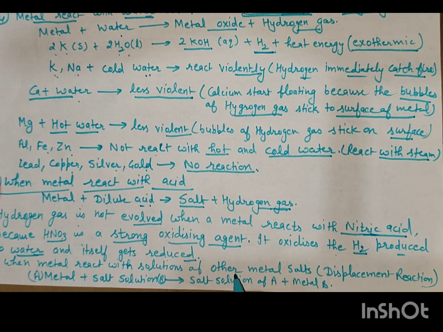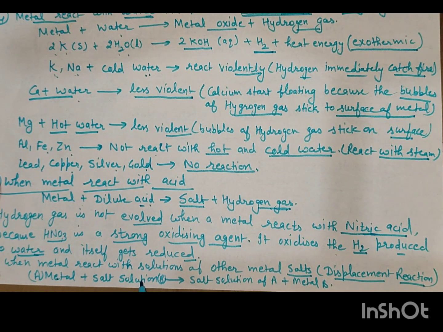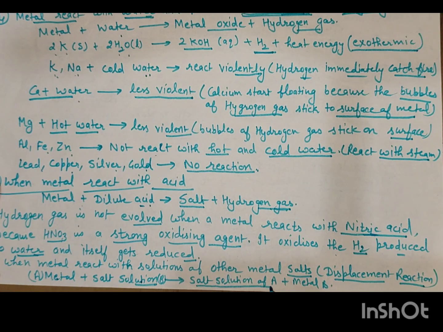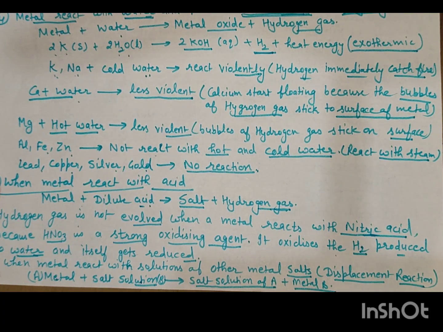When metal reacts with a solution of another metal salt, a displacement reaction takes place. The highly reactive metal displaces the less reactive metal from the solution, and the salt solution of A is formed and metal B is released.